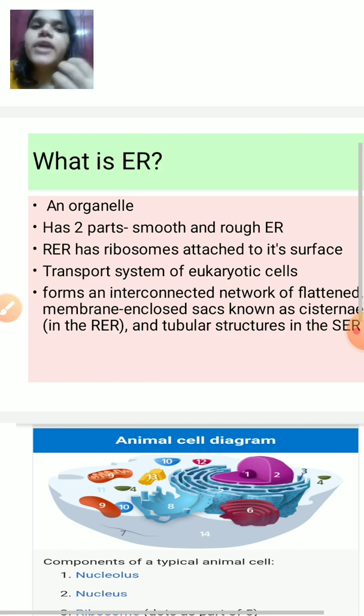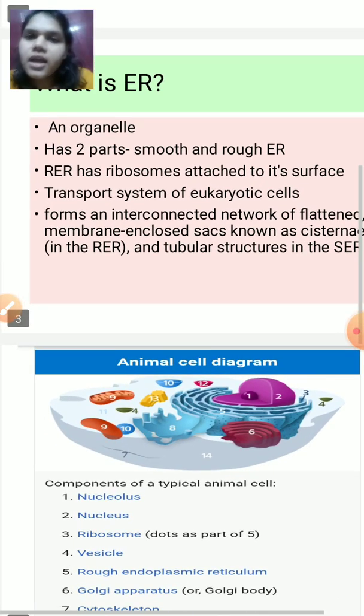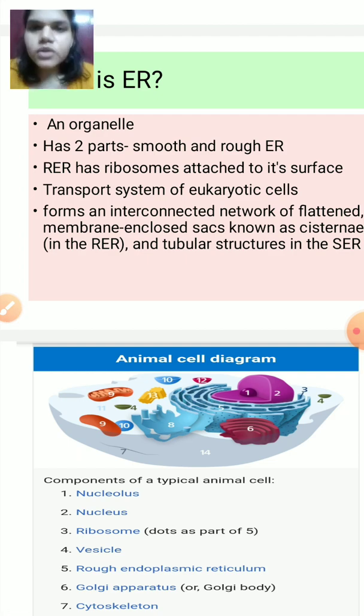So rough endoplasmic reticulum is present in larger numbers in those cells where protein synthesis occurs frequently. Okay, then yes, RER, that is rough endoplasmic reticulum, has ribosomes attached to its surface, and endoplasmic reticulum basically forms the transport system of eukaryotic cells. Remember, it is the transport system.